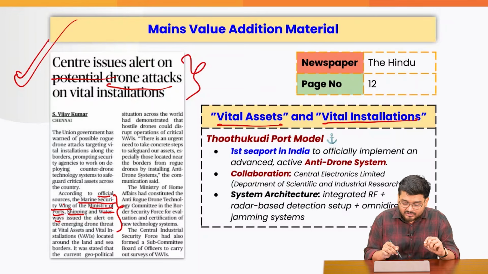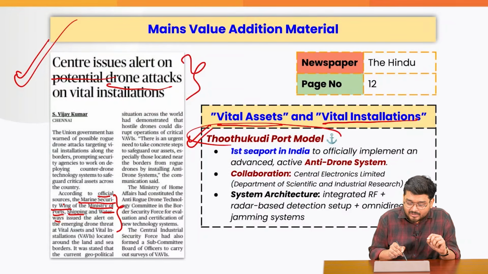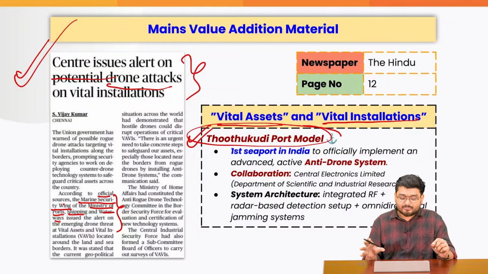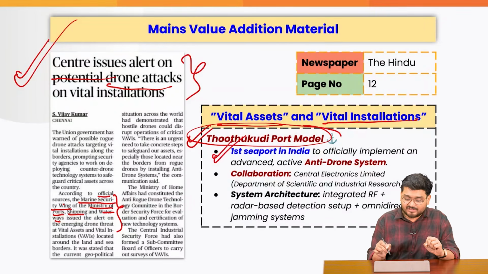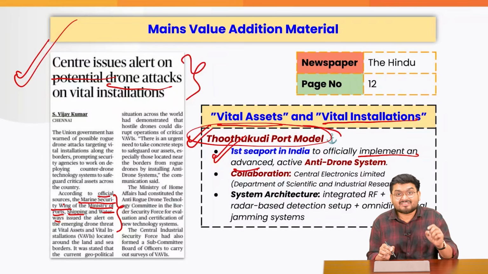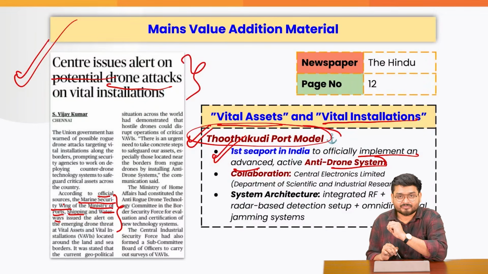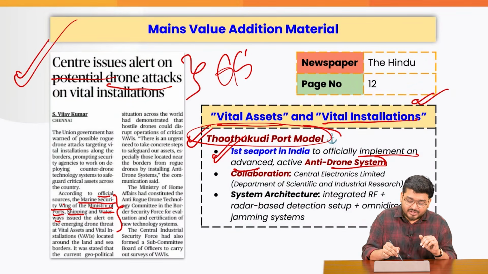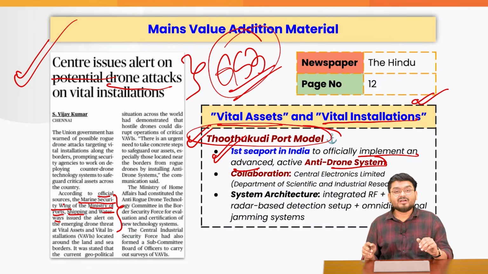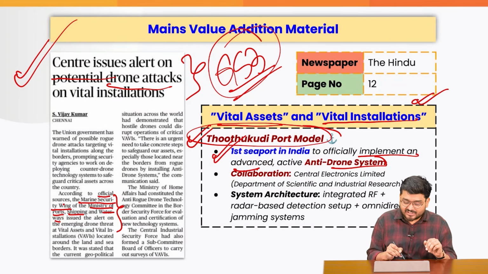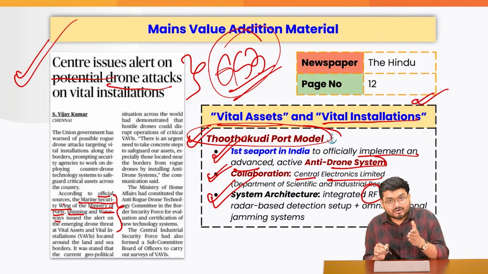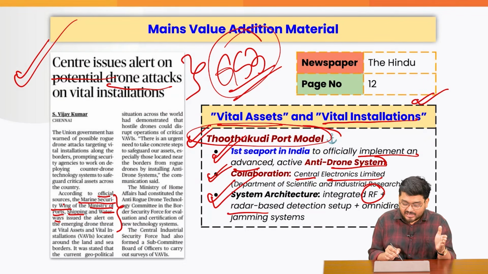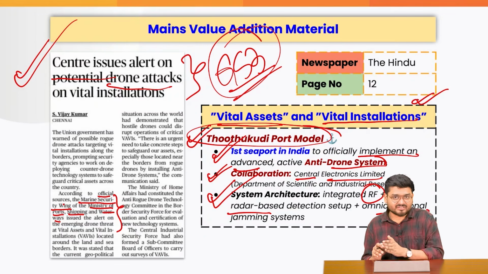And that is where the Thoothukudi port model becomes very, very important, because this port in India is very advanced, being the first seaport to officially implement an advanced active anti-drone system. Very important for your GS3 Indian security. And this has been a collaboration with Central Electronics Limited, where the system architecture uses radio frequency identifiers, a radar-based system, and some jamming systems.